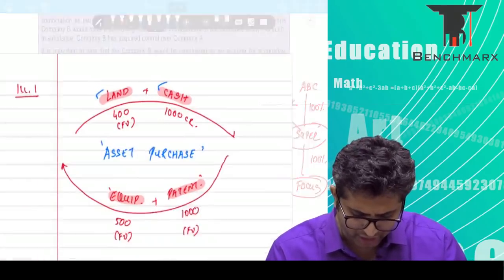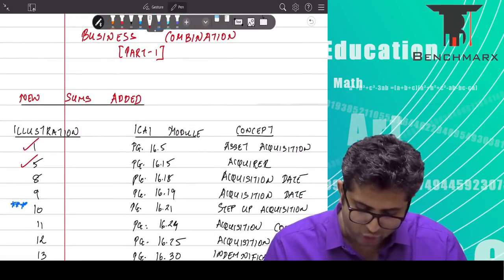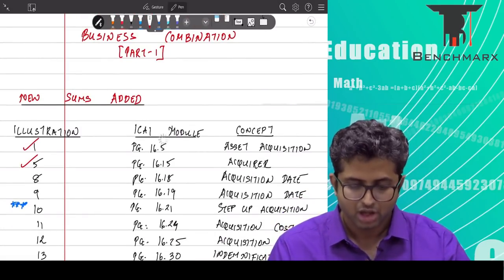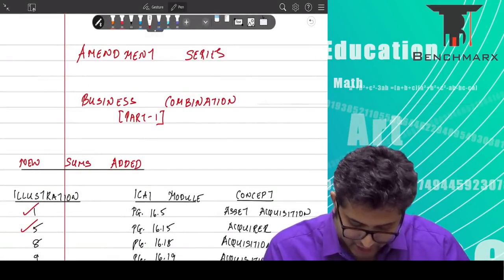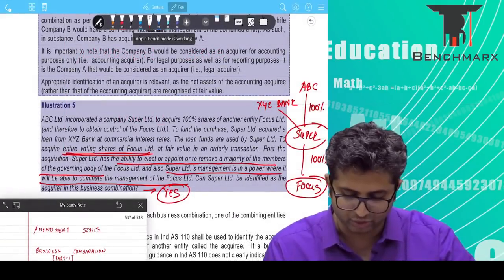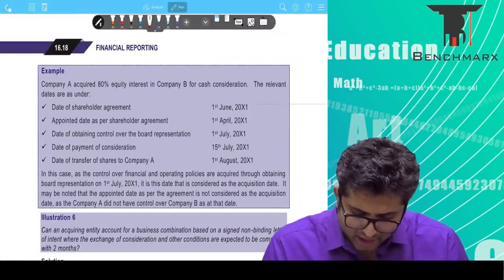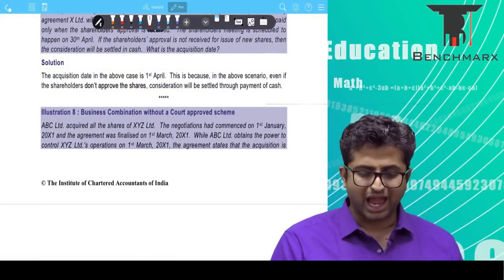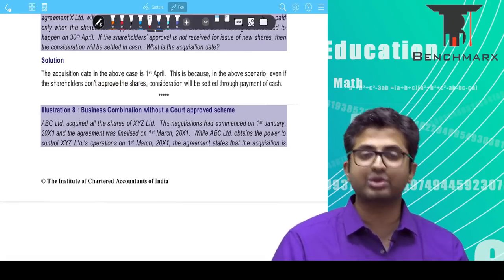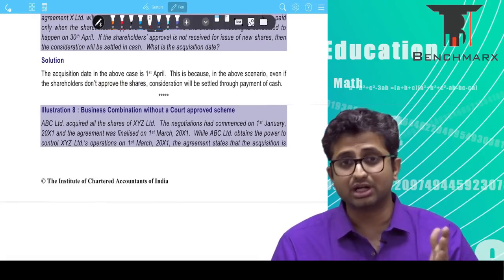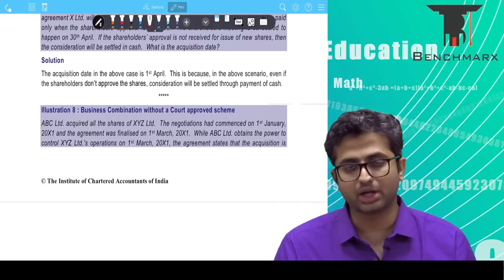Okay, next we go to the next illustration, which is, so 1 is done, 5 is done. We go to illustration number 8 and 9. This should be on page 16.18, 16.19. Now these are also fairly simple illustrations. So this is on acquisition date. Now how do you determine an acquisition date? An acquisition date is basically determined as a date when the acquirer obtains control over the acquiree.